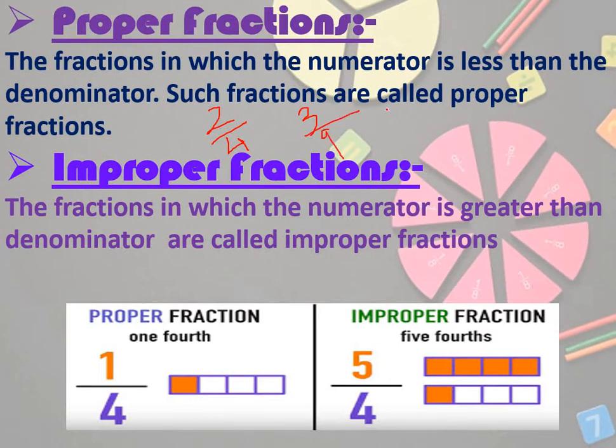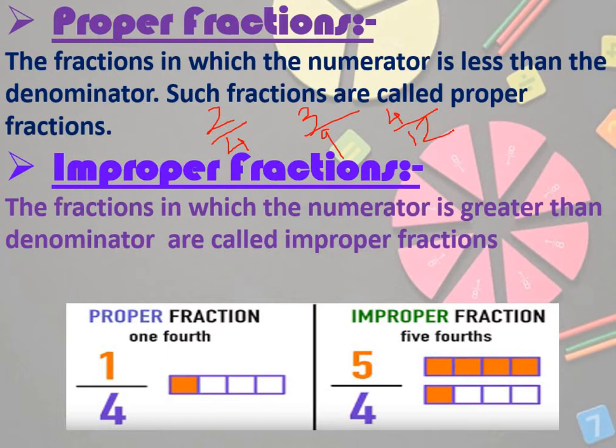Okay, 4 by 12, it is a proper fraction. When the numerator is small and the denominator is big, it is known as a proper fraction. Why is it called a proper fraction? Because you have divided it into equal, proper parts. Now what is an improper fraction?